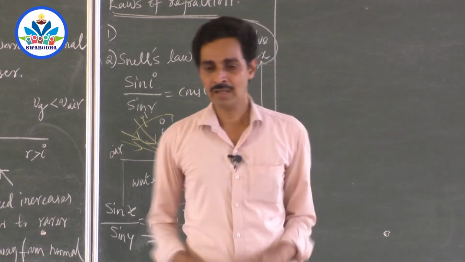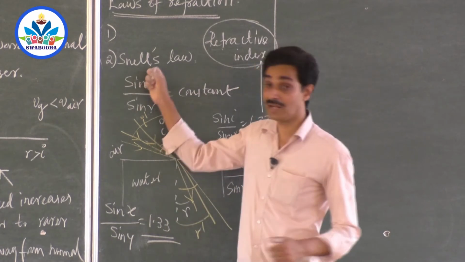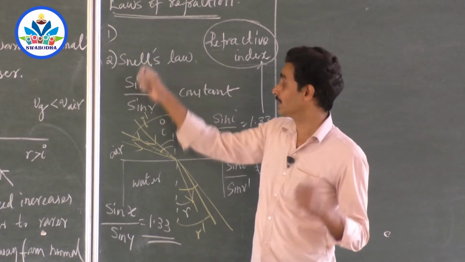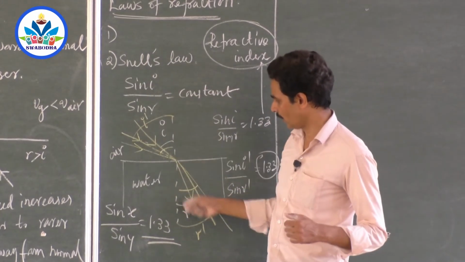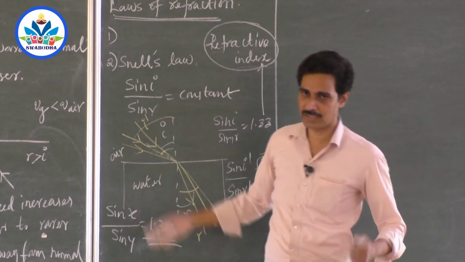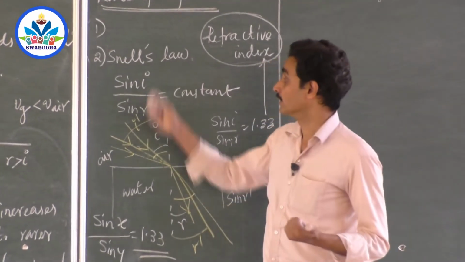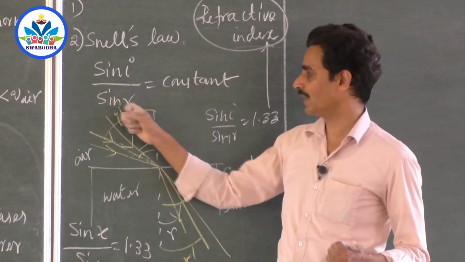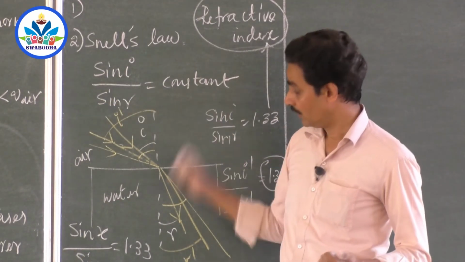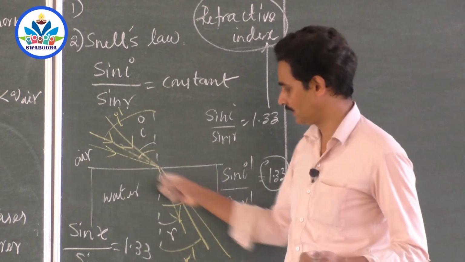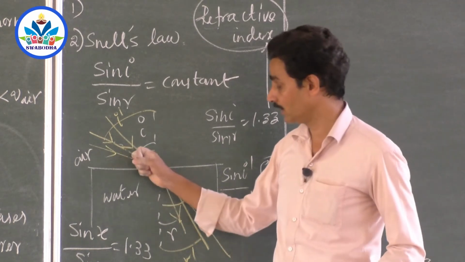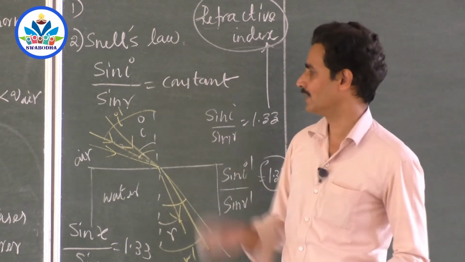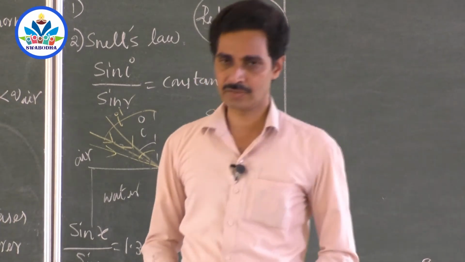So in total, Snell's law, which is the second law of refraction, you can't interchange this. First law: the incident ray, refracted ray and the normal all lie in the same plane, in the plane of the board. And Snell's law: the ratio of sine of the angle of incidence to the sine of angle of refraction is a constant for a given pair of media and for light of that given color. For that particular light, for that particular pair, whatever angles you choose, sin i by sin r is a constant. So this is Snell's law.